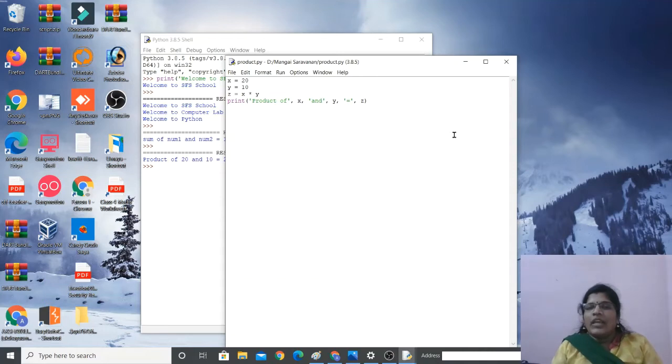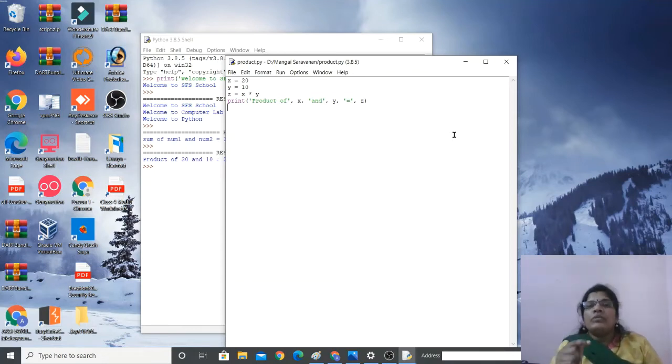Got it? Okay. And we studied the print function, which is the output function. So inside the print, whatever you write inside the quotation marks, maybe single or double or triple, will be displayed as we have given on the output screen.